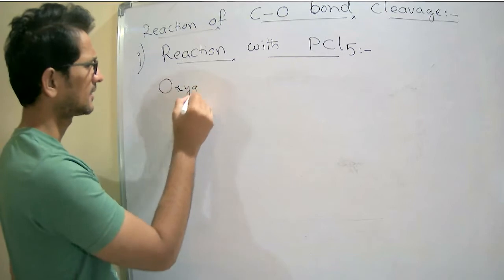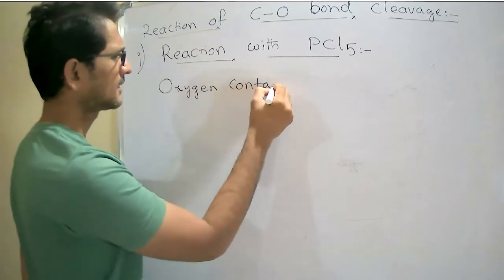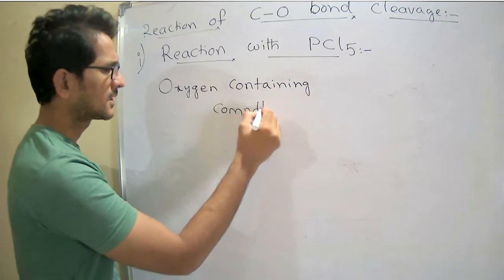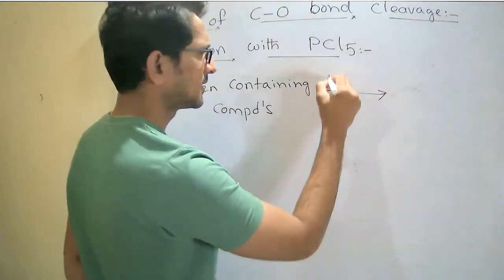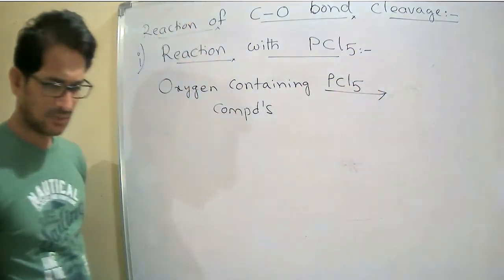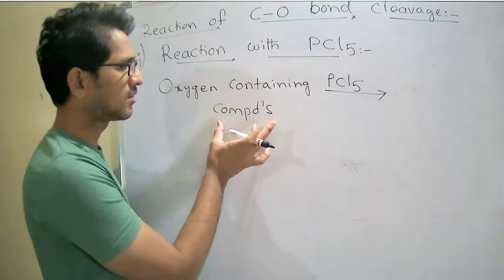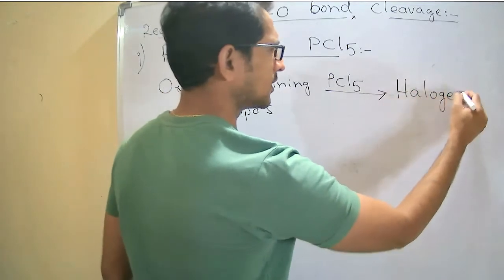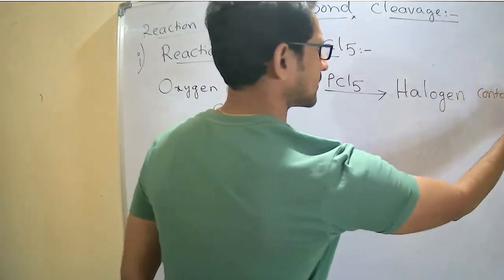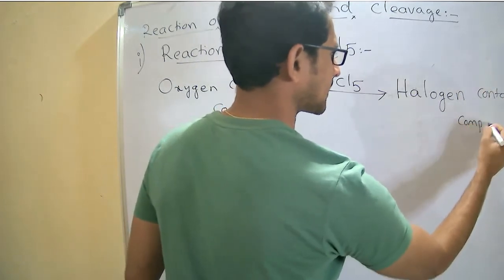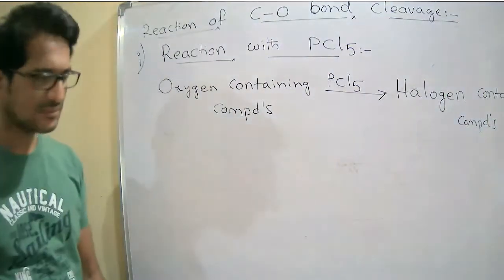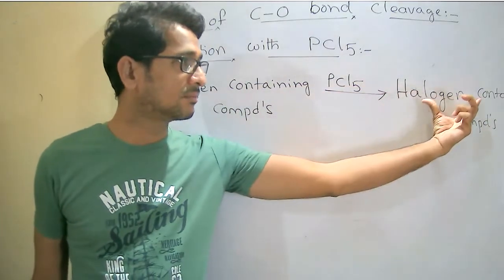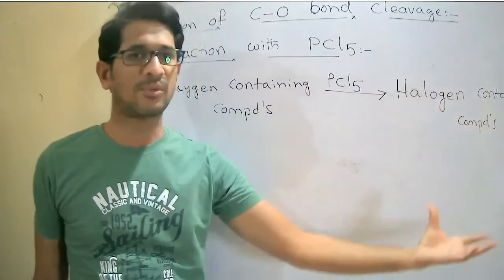Oxygen containing compounds, when they react with PCl5, are converted into halogen containing compounds.